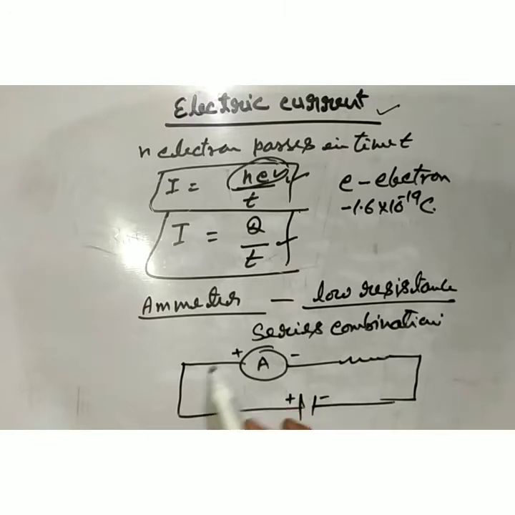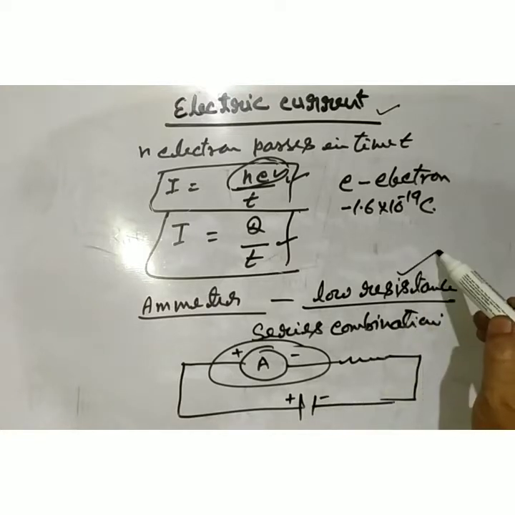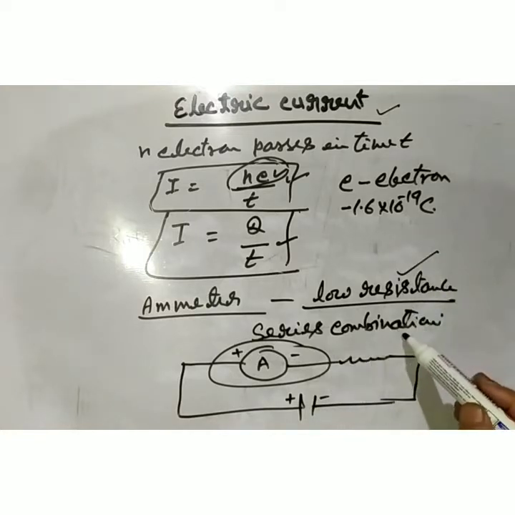So in this way, and this is the representation of an ammeter. So an ammeter is a device that is used to measure the electric current, and it is a very low resistance device. That's why it is connected in series in any electric circuit to measure the electric current.